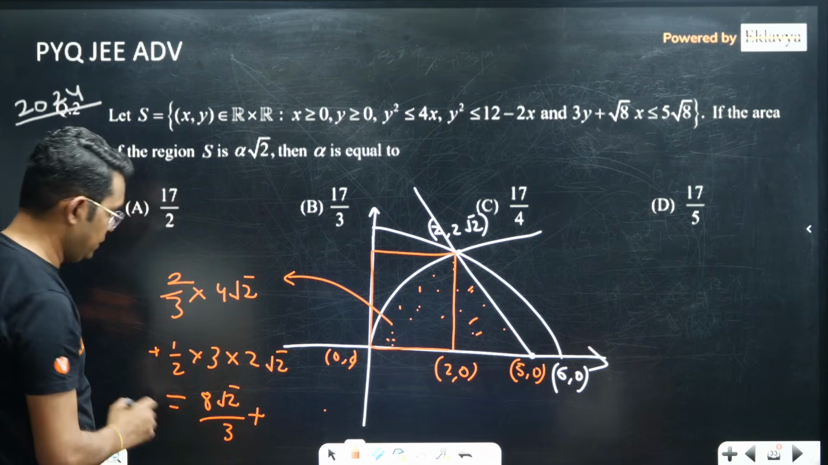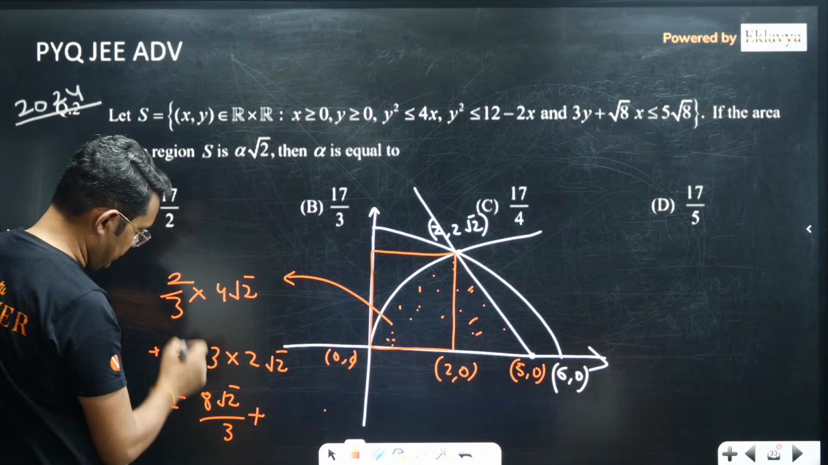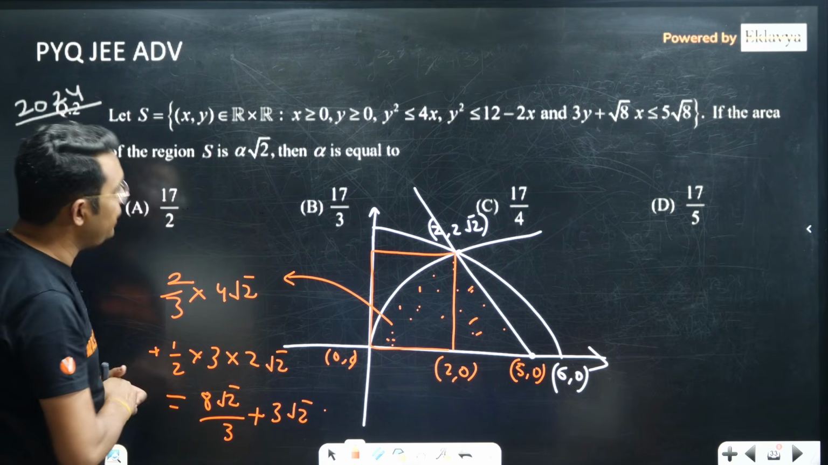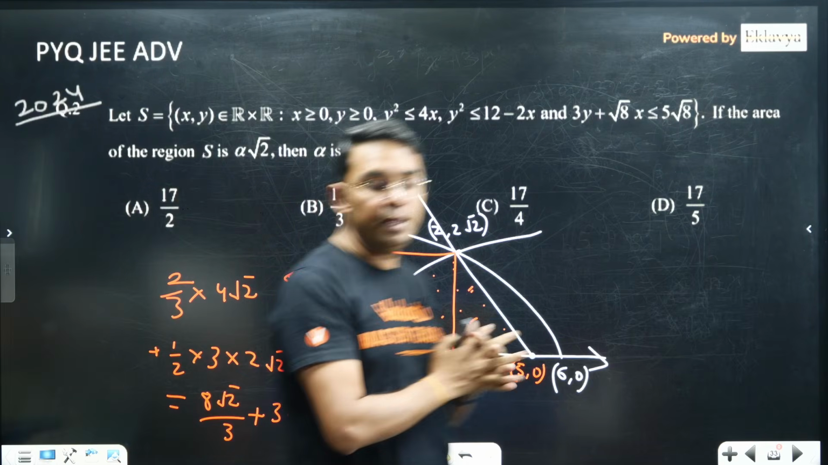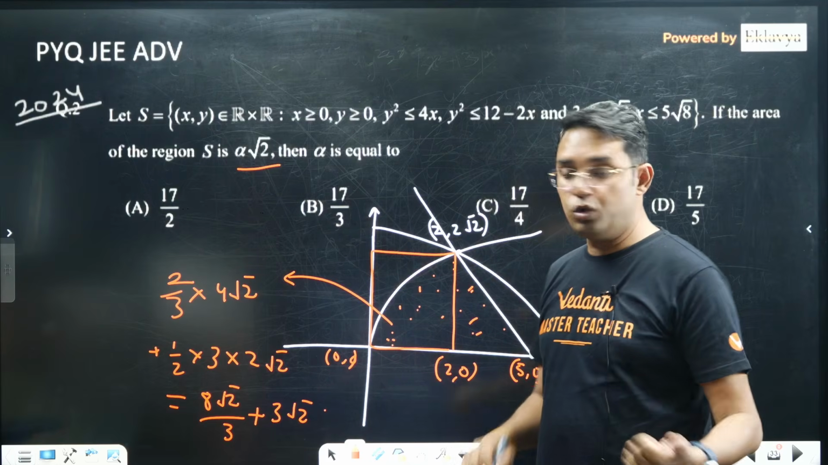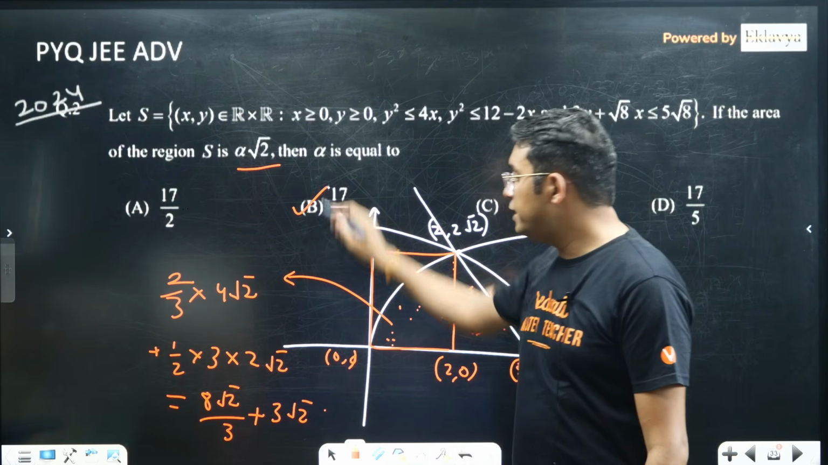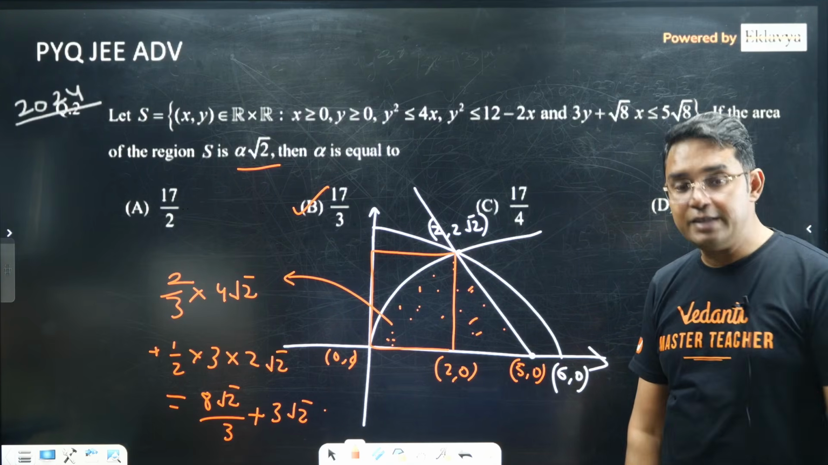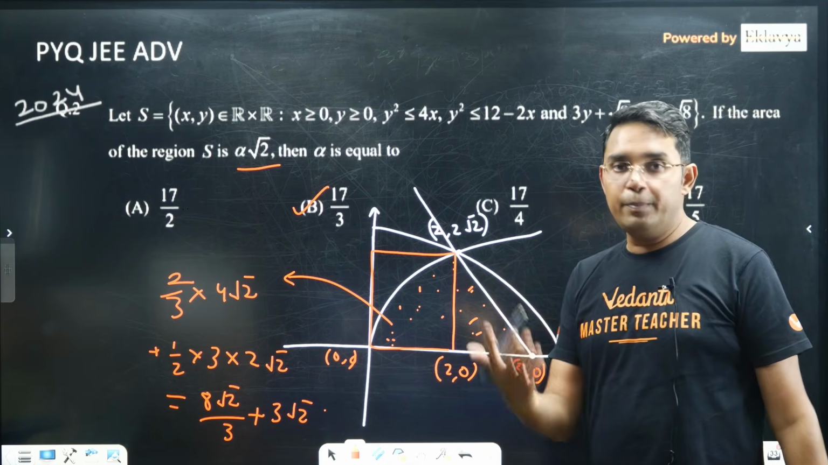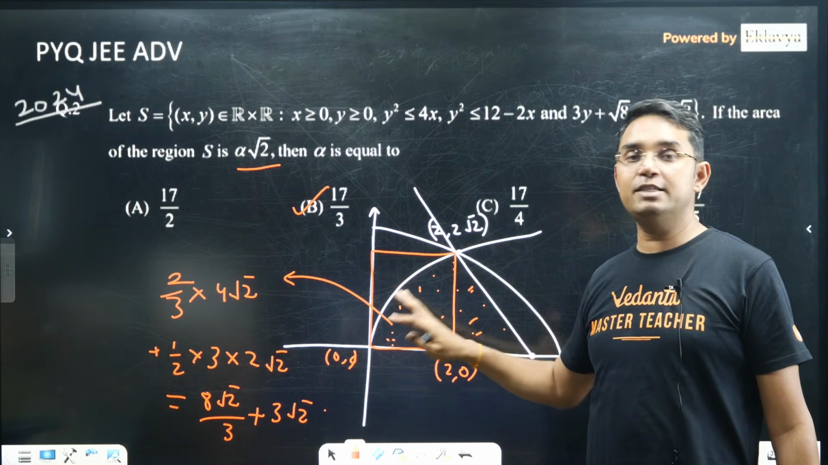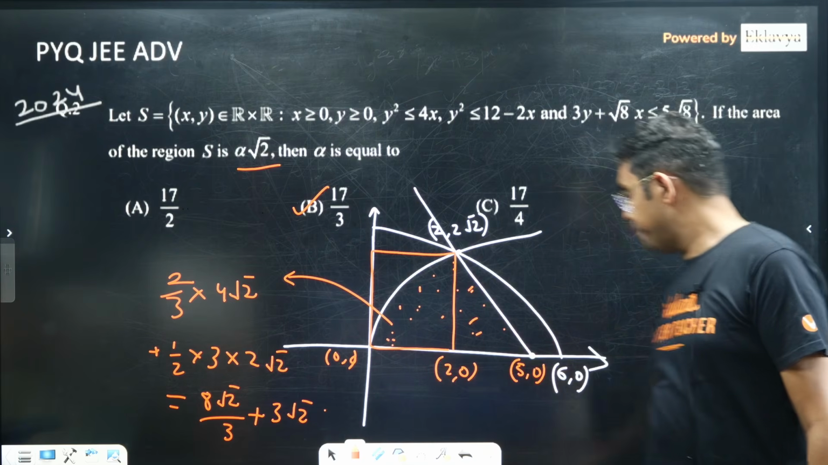Plus that will be 3√2. So 9 plus 8, 17√2/3 will be the complete area, and it is equal to alpha √2. So alpha will become 17/3. So you can get your answer from here. Once again you can see why I am repeating that 2/3 theorem, because plenty of questions have been asked on this.